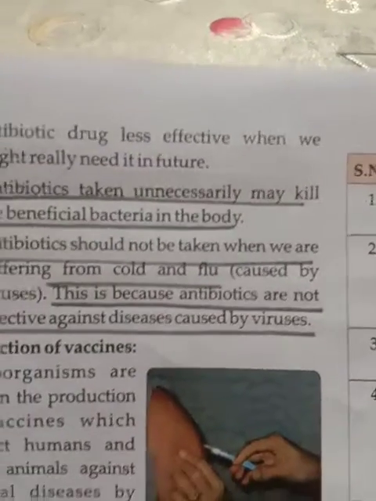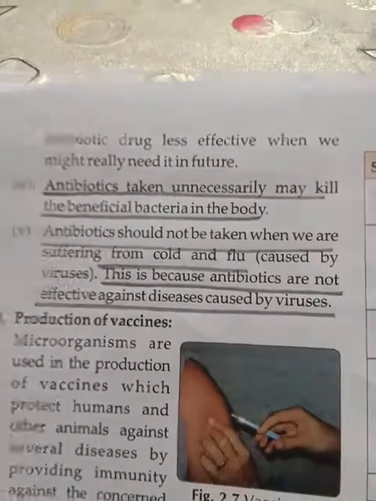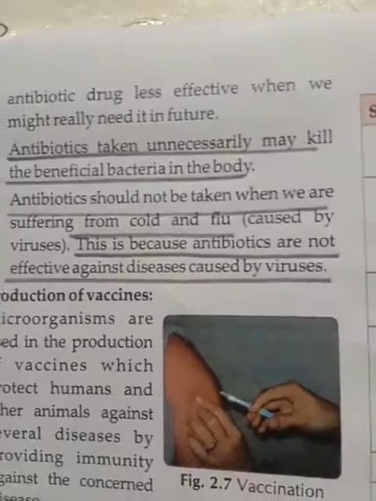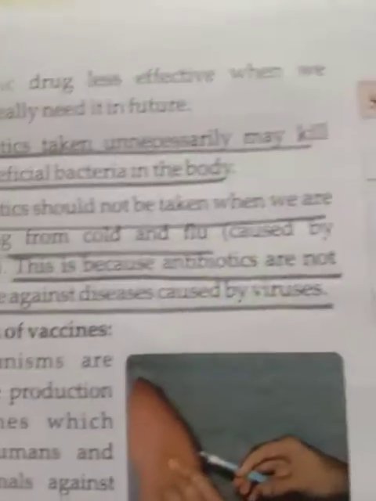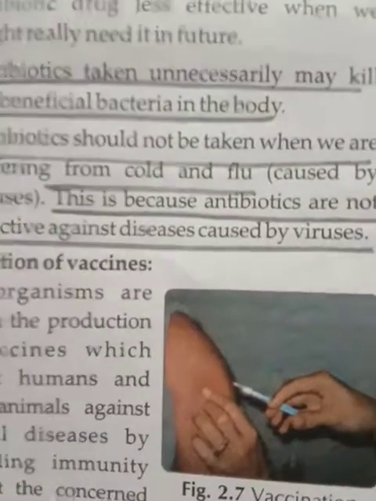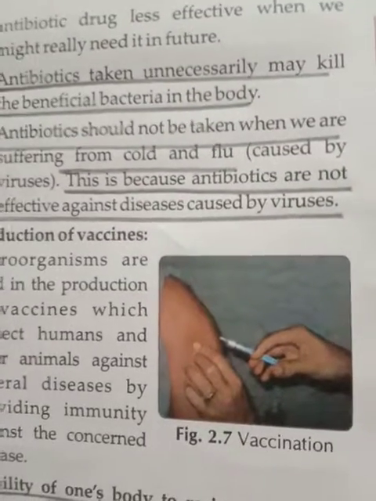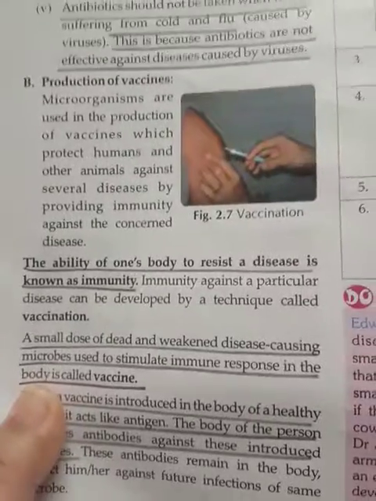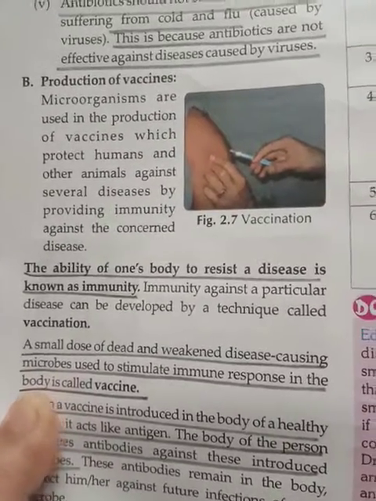Antibiotics taken unnecessarily may kill the beneficial bacteria in the body. So antibiotics should not be taken when we are suffering from a virus, because they are ineffective against viral diseases. Now we will discuss the production of vaccines in the next part.